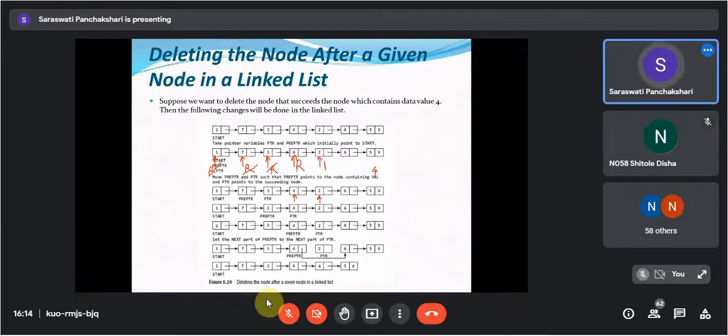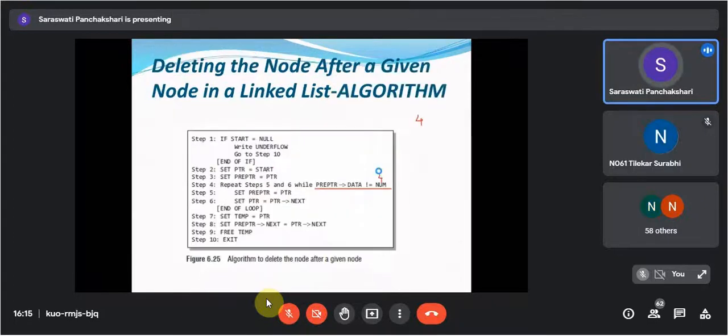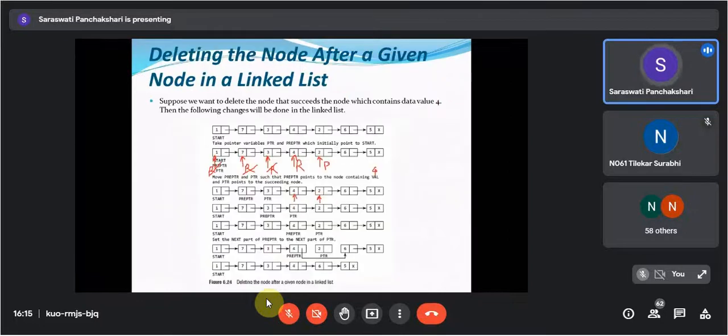So here it is PTR, pointing. Now, pre-PTR of data is equal to num. Whether this condition is true? Yes, ma'am. If this condition is true, then the end of the loop will happen, and then set temp is equal to PTR. So here PTR is there, we are assigning temp is equal to PTR.